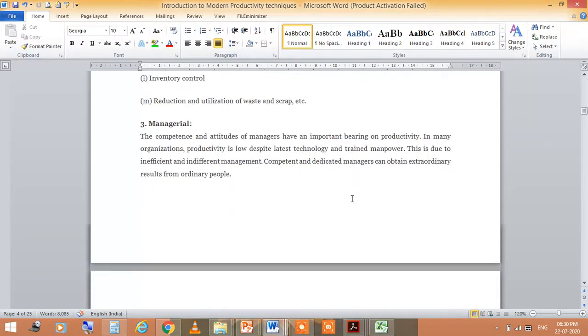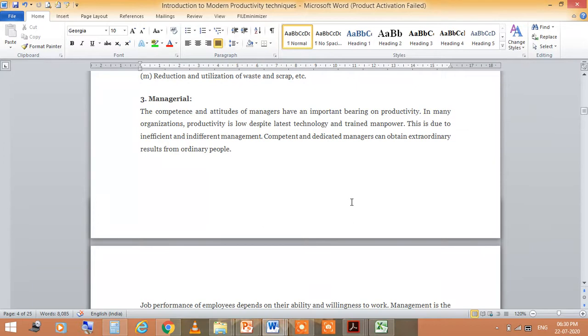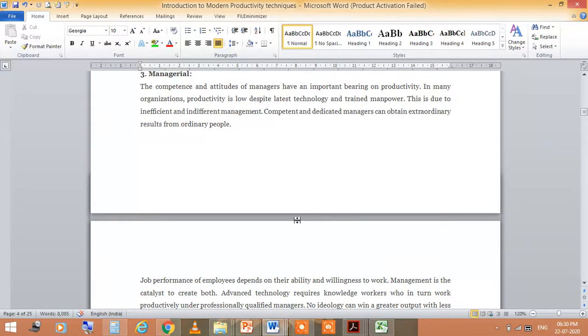The third one is the managerial factor. In this category, the competence and attitudes of managers have an important bearing on productivity. In many organizations, productivity is low despite the latest technology and trained manpower. This is due to inefficient and indifferent management. Competent and dedicated managers can obtain extraordinary results from ordinary people.